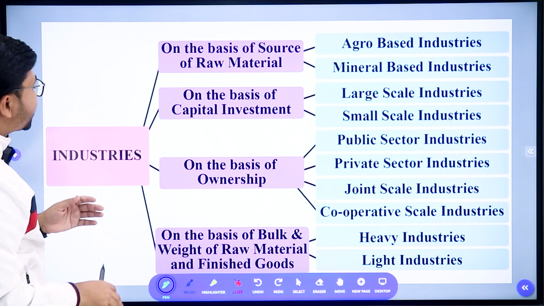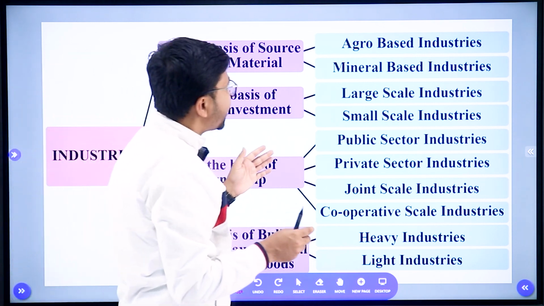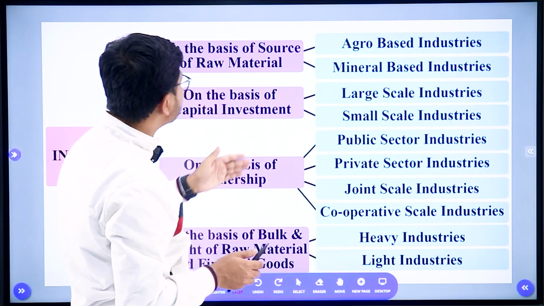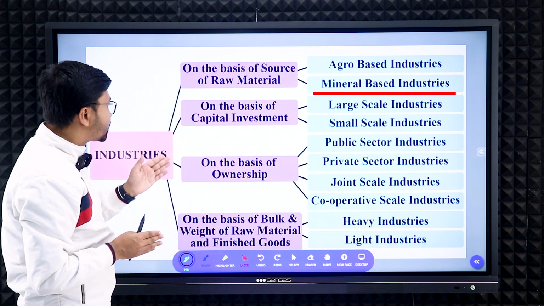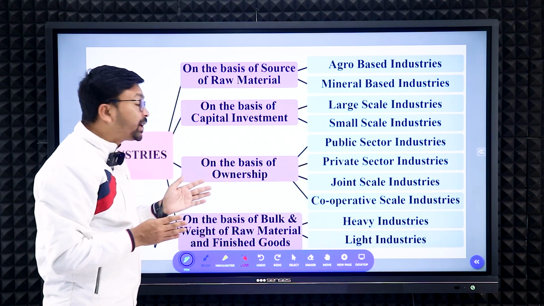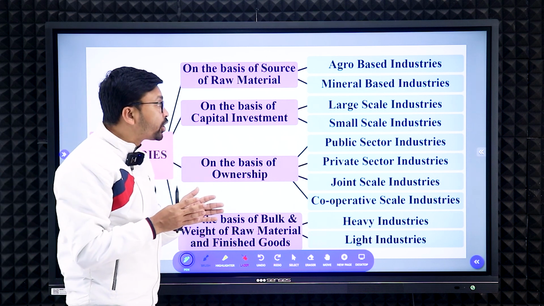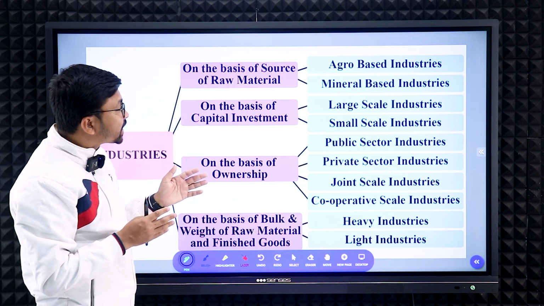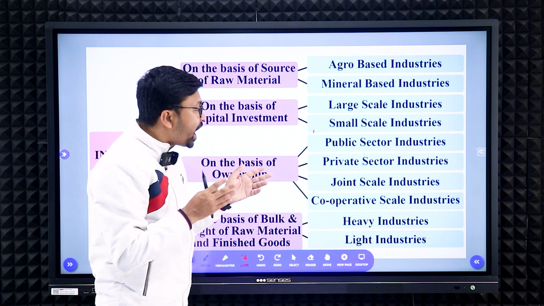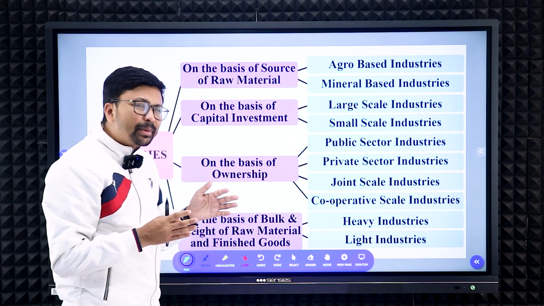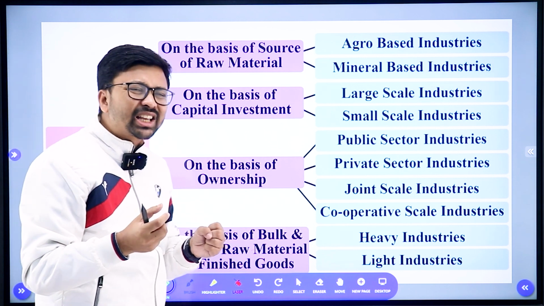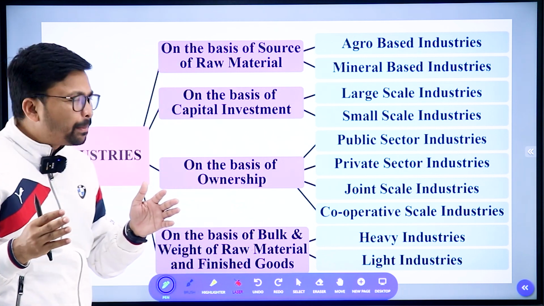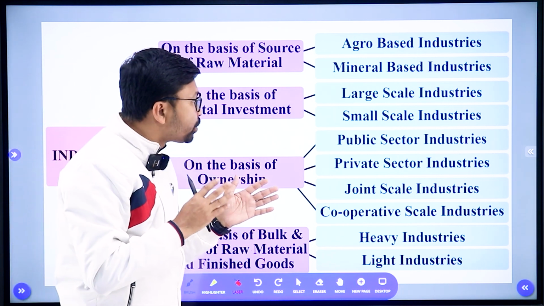Now next, the classification of industries. As I said, on the basis of sources of raw materials, there are agro-based industries and mineral-based industries. On the basis of capital investment, how much capital you require, industries are classified as large-scale industry and small-scale industry. Large-scale means industries that require a huge amount of capital. Small-scale industry means it doesn't require so much capital. Those are called small-scale industries.